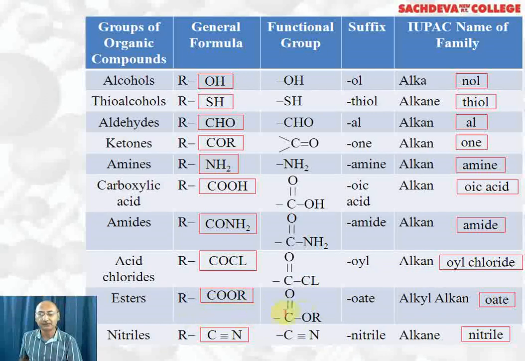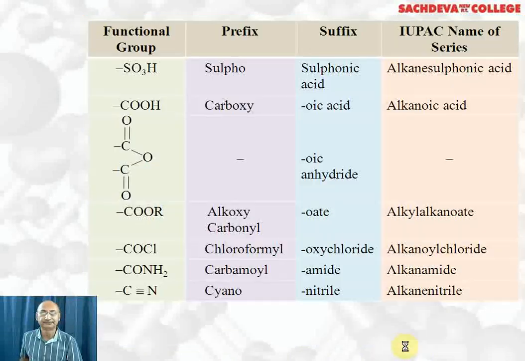Esters: RCOOR, COOR is the functional group, "oate" is the suffix, alkyl alkanoate is the name of the family. Nitriles are RCN, they are also called cyanide. CN is the functional group, nitrile is the suffix, alkanenitrile is the name of the family. SO3H is the functional group, its prefix is sulfo, suffix is sulfonic acid, alkanesulfonic acid is the IUPAC name of the series. COOH is carboxy as prefix, "oic acid" is suffix, alkanoic acid is the name of the family.